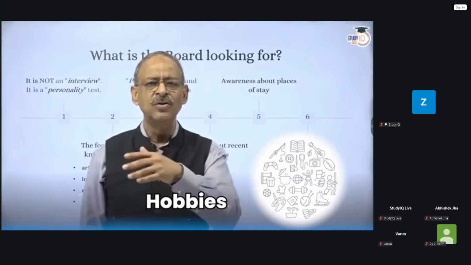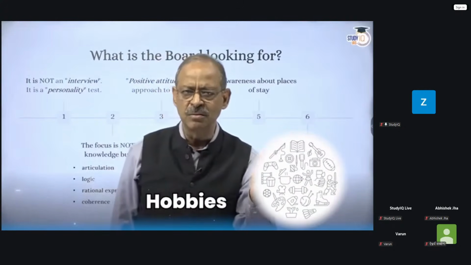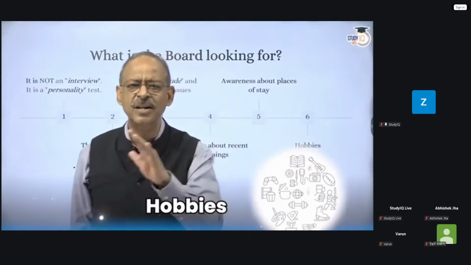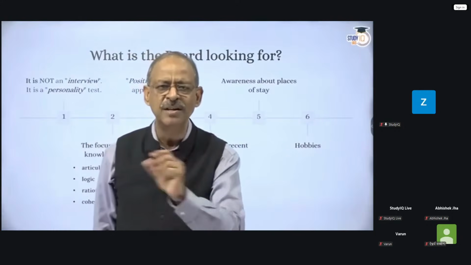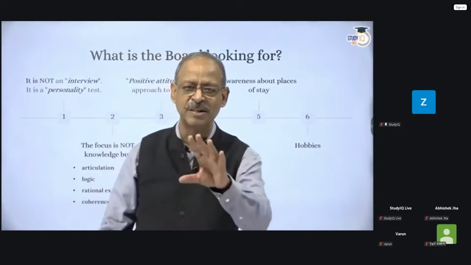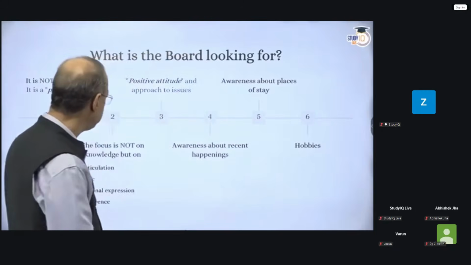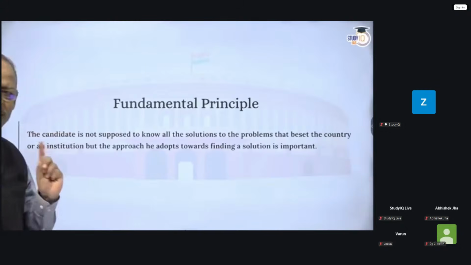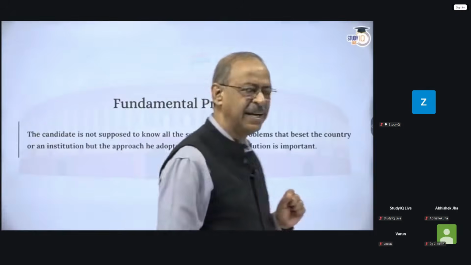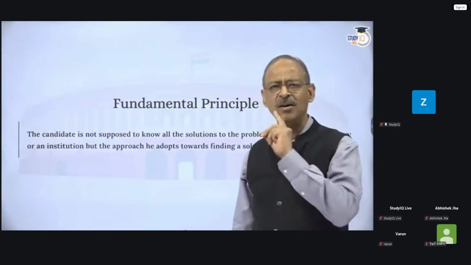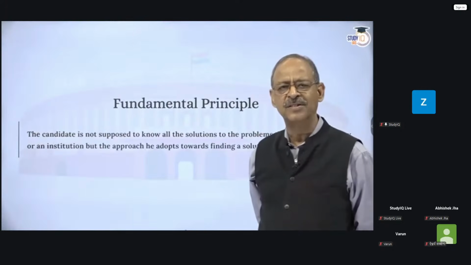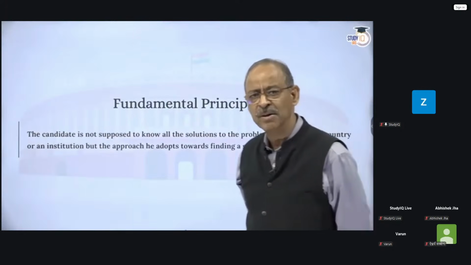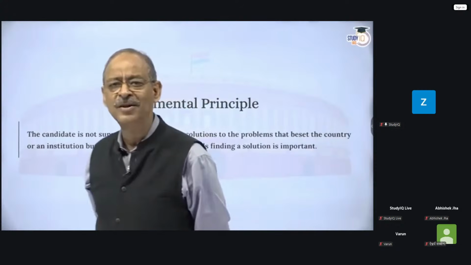If you don't know the details of what your hobby is, it doesn't really matter, but you should know more than a common man on that particular hobby. This, to my mind, is a fundamental principle, and many of those that appear in the personality test are nervous because they think they do not have a detailed knowledge.